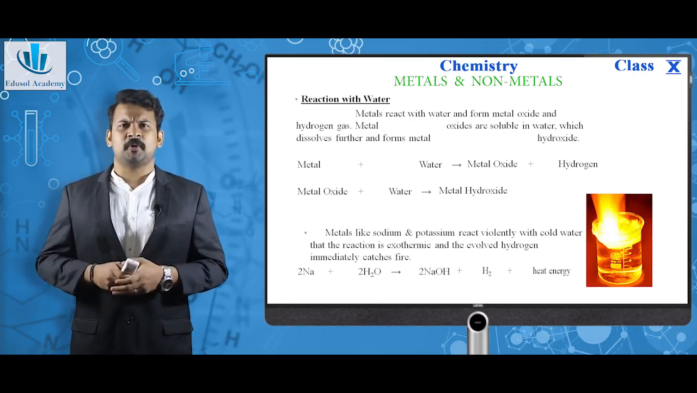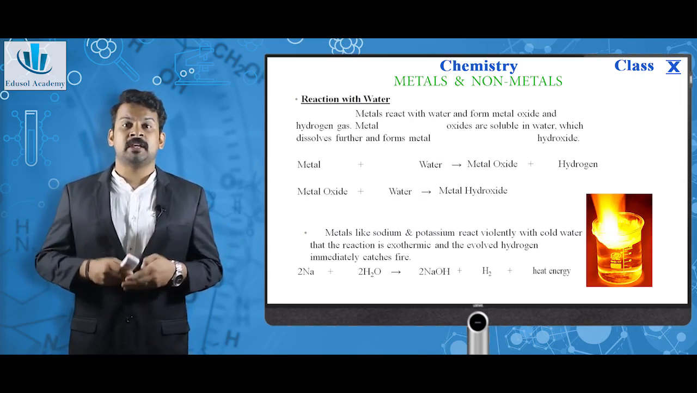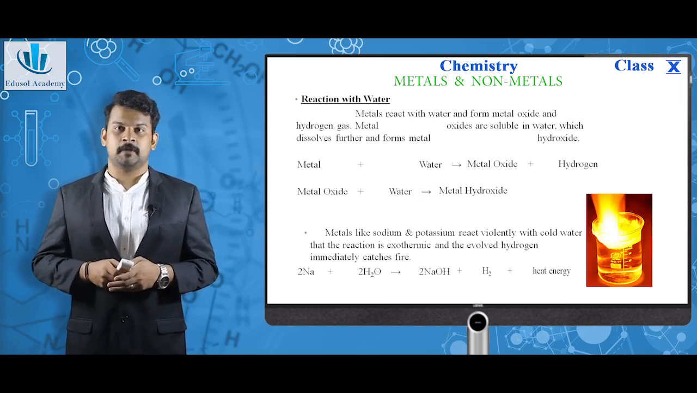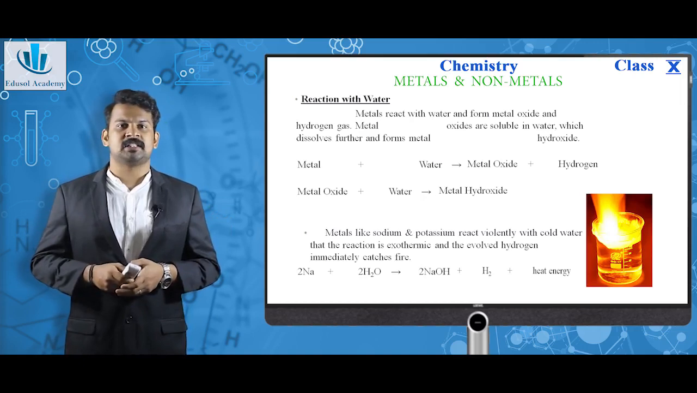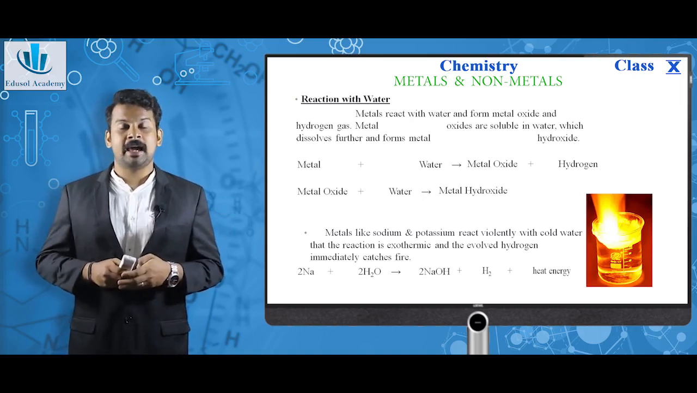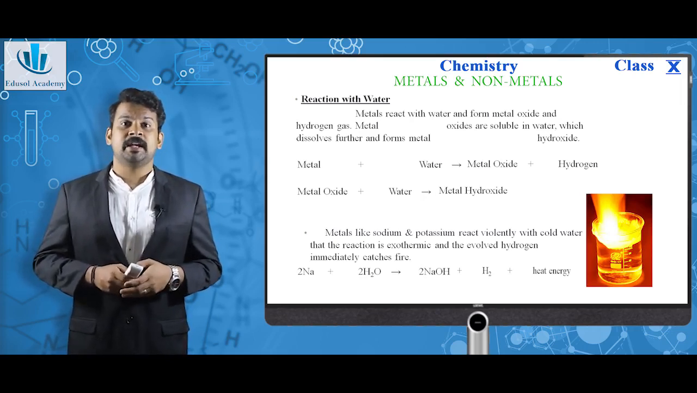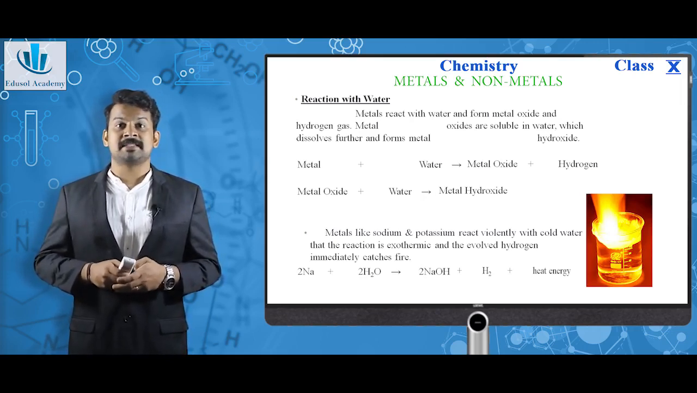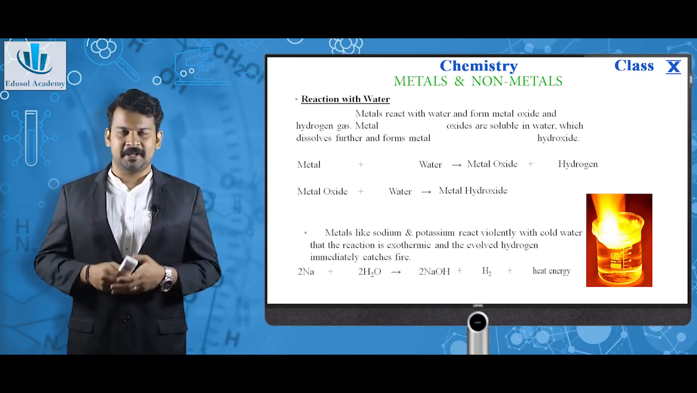Metals like sodium and potassium react very violently with cold water. The reaction is very exothermic and the evolved hydrogen immediately catches fire. The picture you are seeing here is that of sodium catching fire when it is put in cold water. The reaction is highly exothermic. Na plus H2O giving NaOH plus H2 plus heat energy. A very big amount of heat energy is liberated.